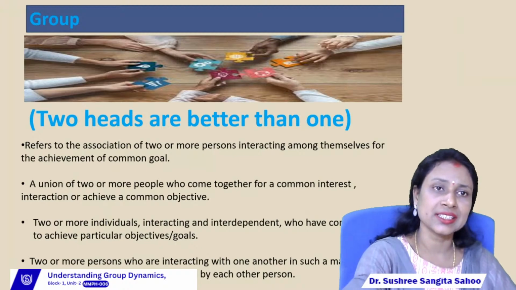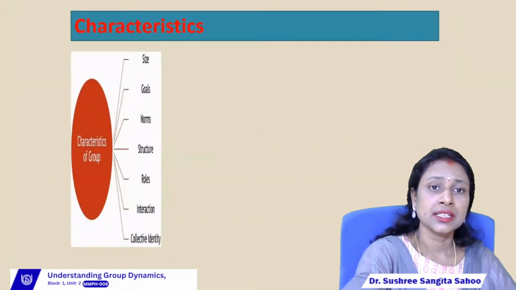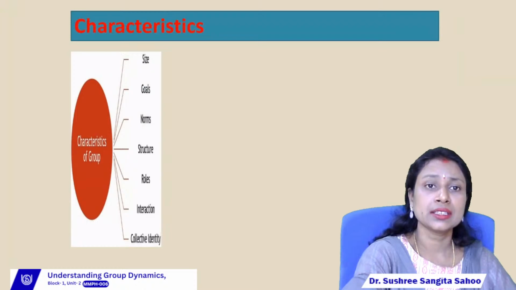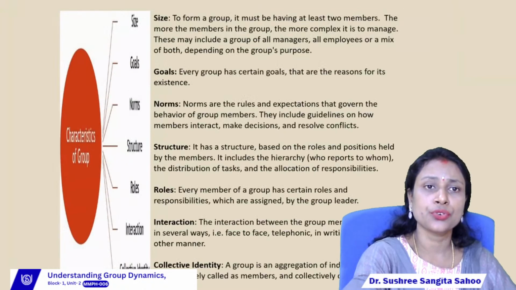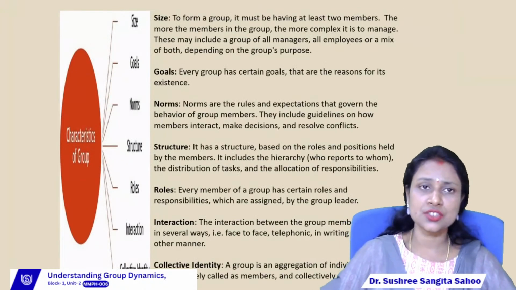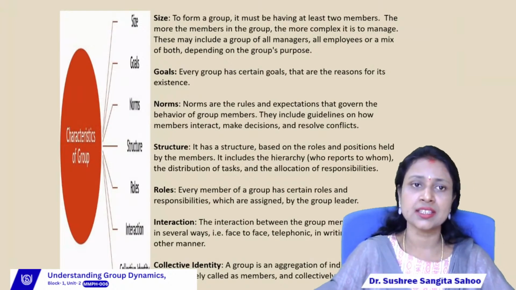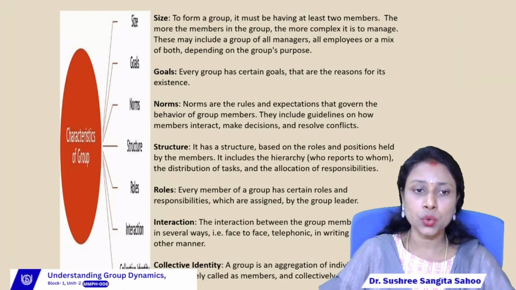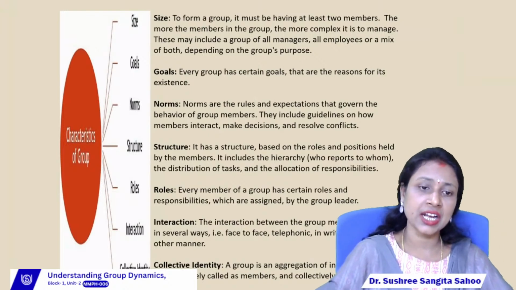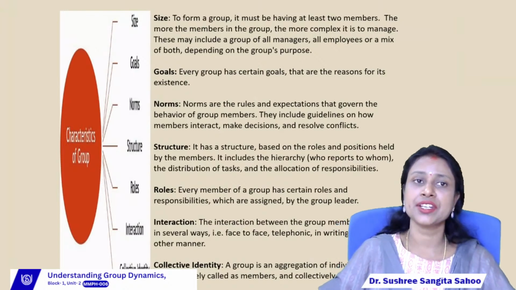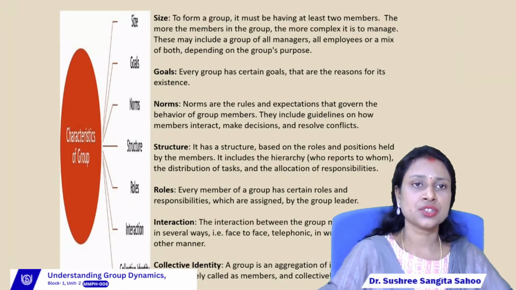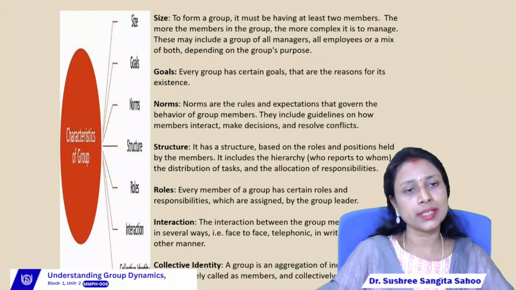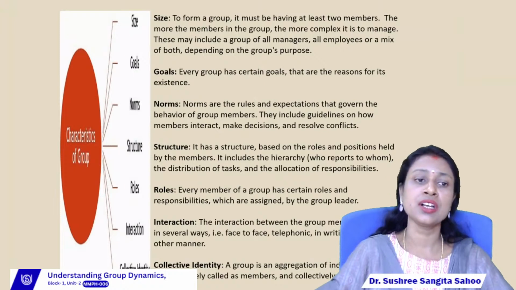Then move to the next slide. The next one is: what are the characteristics of a group, right? The characteristics of a group are, first, size, then goals, then norms, then structures, then roles, interaction, and the last one is collective identity, right? So first, let us discuss all the characteristics one by one. The first characteristic of a group is size, right?